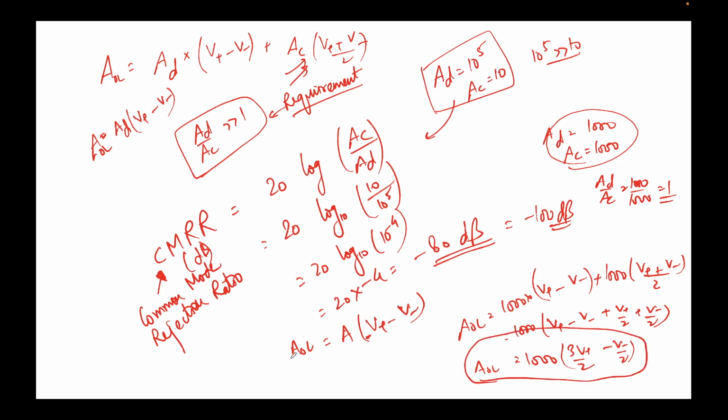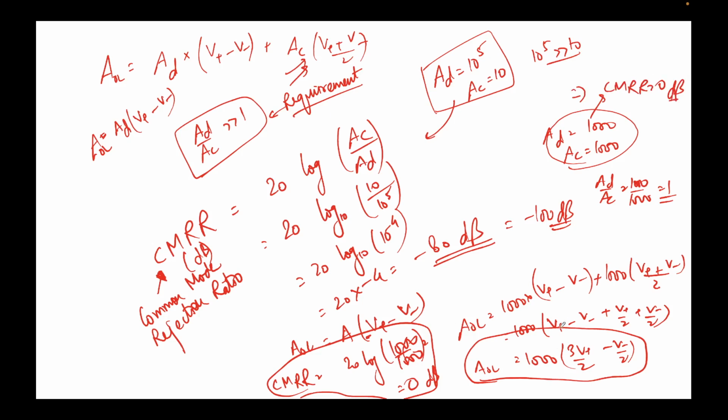And if we try to find out CMRR in this case, we say 20 log 1000 by 1000. Log 1 is 0, so it comes out to be 0 dB. Bad, very bad. So here in this case CMRR is equal to 0 dB. You can clearly see this is not even the formula for an operational amplifier gain.